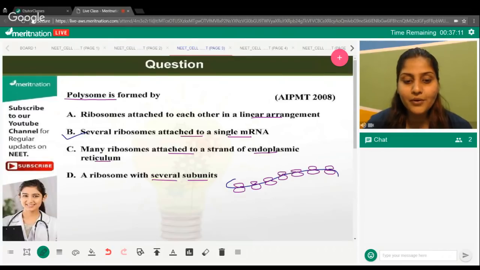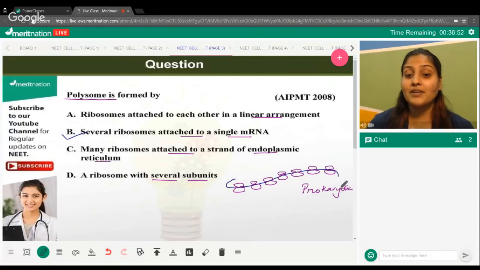And those of you who are in class 12th right now, and those of you who've studied the molecular basis of inheritance chapter, you better understand that a polysome is a common site in prokaryotic cells. Am I right, people? You find that very frequently in prokaryotic cells because there the transcription is not separated from translation. Exactly. So you can relate from the learning you have made in your syllabus there.